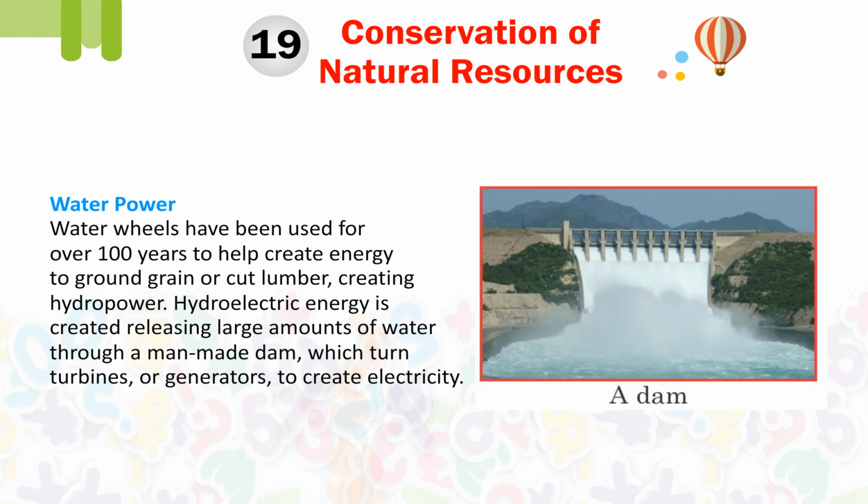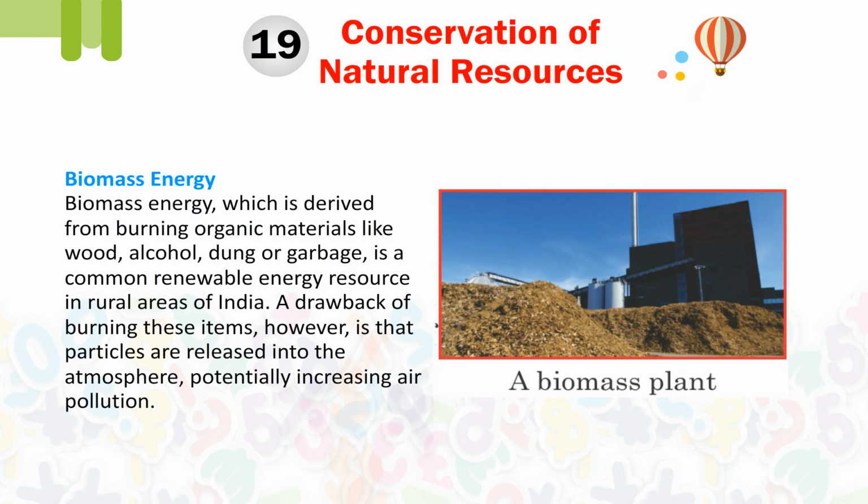Water power. Water wheels have been used for over 100 years to help create energy to grind grain or cut lumber, creating hydropower. Hydroelectric energy is created by releasing a large amount of water through a man-made dam, which turns turbines or generators to create electricity. Biomass energy. Biomass energy, which is derived from burning organic materials like wood, alcohol, dung or garbage, is a common renewable energy resource in rural areas of India. A drawback of burning these items, however, is that particles are released into the atmosphere, potentially increasing air pollution.